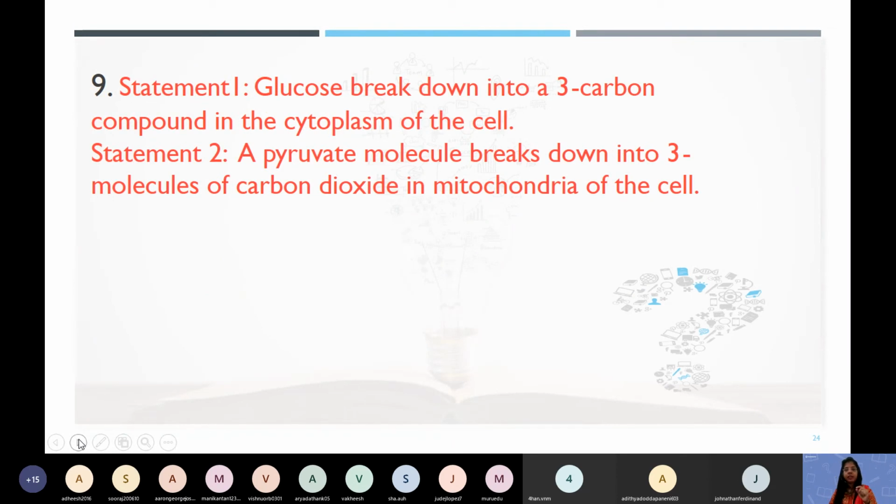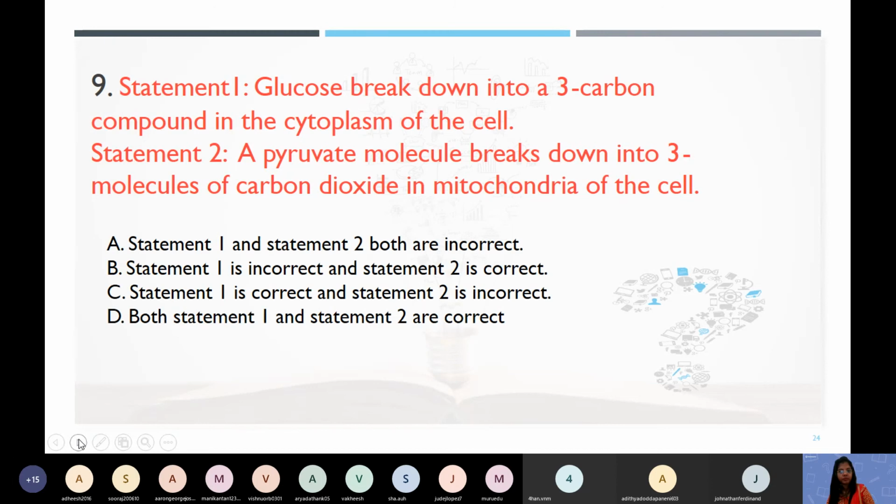Now question number 9. Statement 1: Glucose breaks down into a 3 carbon compound in the cytoplasm of the cell. Statement 2: A pyruvate molecule breaks down into 3 molecules of carbon dioxide in the mitochondria of the cell. First you tell me whether statement 1 is correct or not. Glucose breaks down into a 3 carbon compound in the cytoplasm. Is it true or false? True. So I am writing here correct.